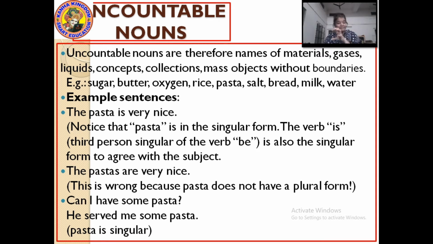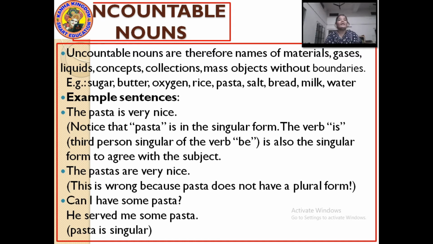It means if the subject is singular, the auxiliary verb will also be singular. Here 'is' is an auxiliary verb which you will learn in further classes. Okay? The pastas are very nice. Here this sentence is wrong. Why? Because as I told you, uncountable nouns are always in singular form. So 'the pastas are very nice' is wrong because pasta does not have a plural form.